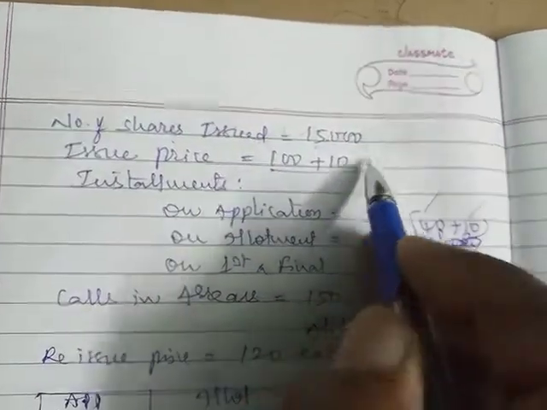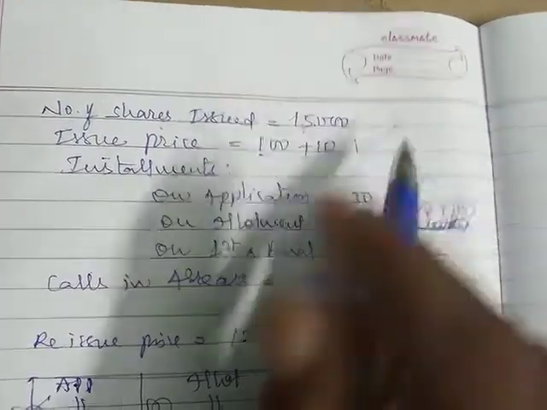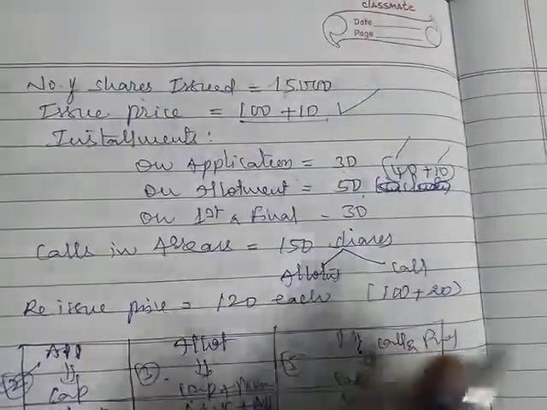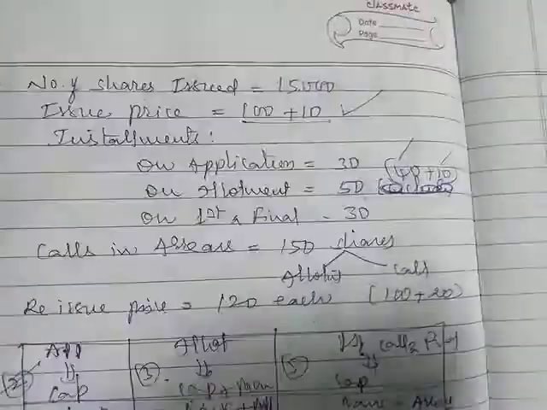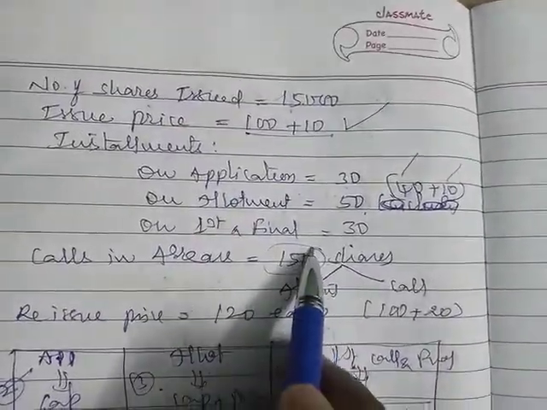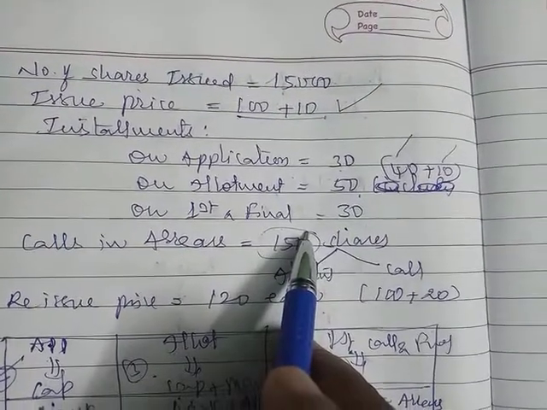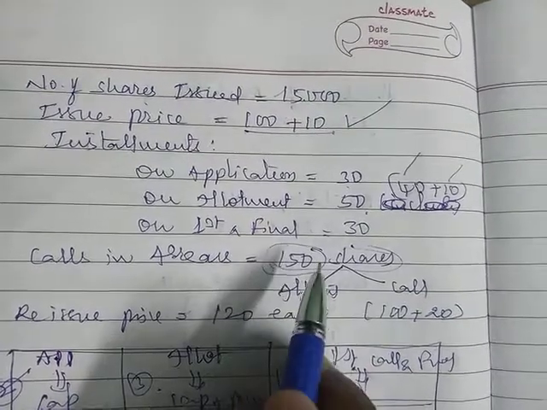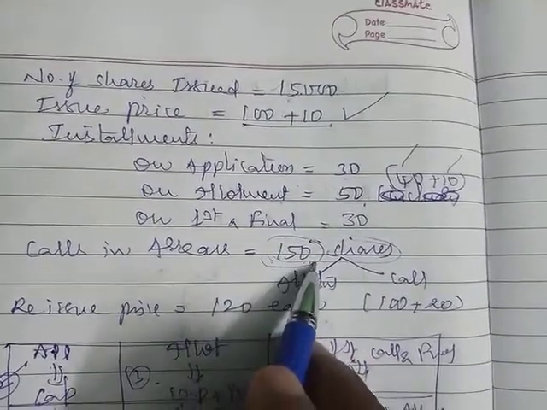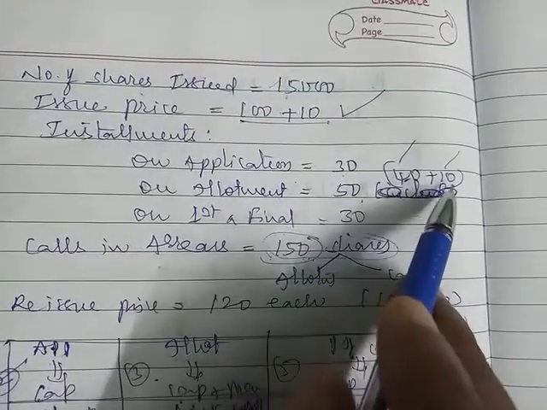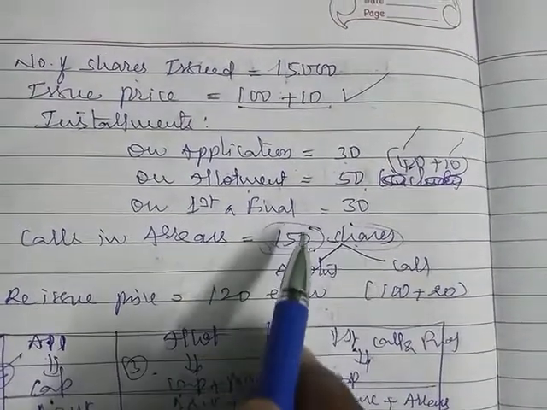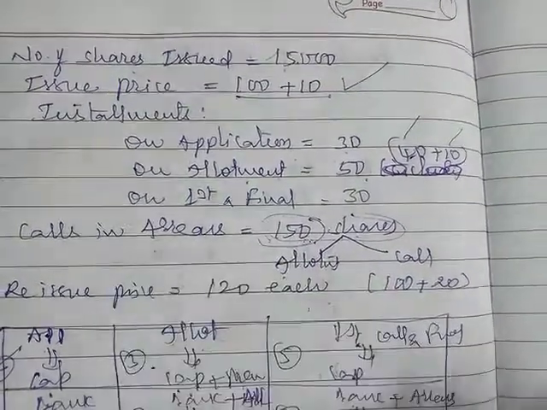Before going for filling up the triangle, first you find out whether shares were issued at premium or par. Now you can see issue price is 100 plus 10, that means shares were issued at premium. So when the shares were issued at premium, you have to check whether the share premium was collected or not on the shares forfeited. These 150 shareholders, did they pay the security premium or not? We have to find out. Now premium is along with the allotment, and these shareholders did not pay allotment. That means these shareholders did not pay security premium also.